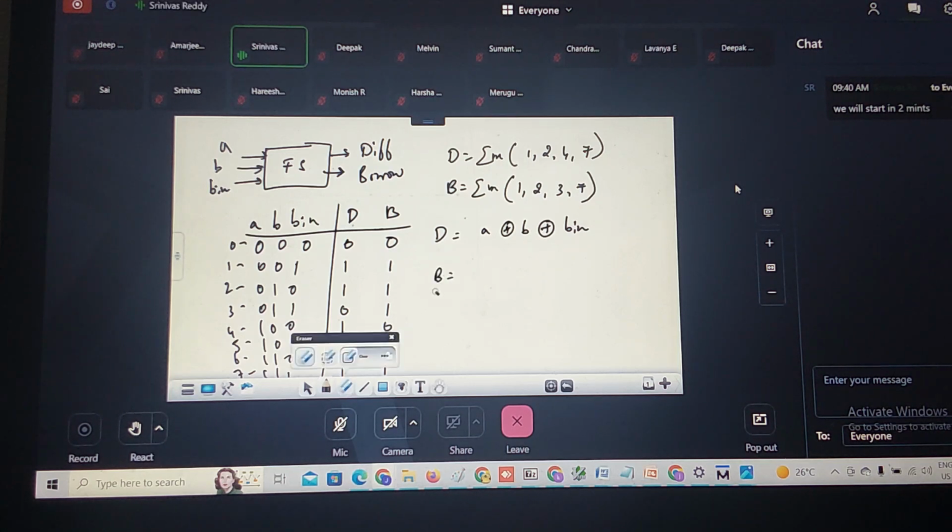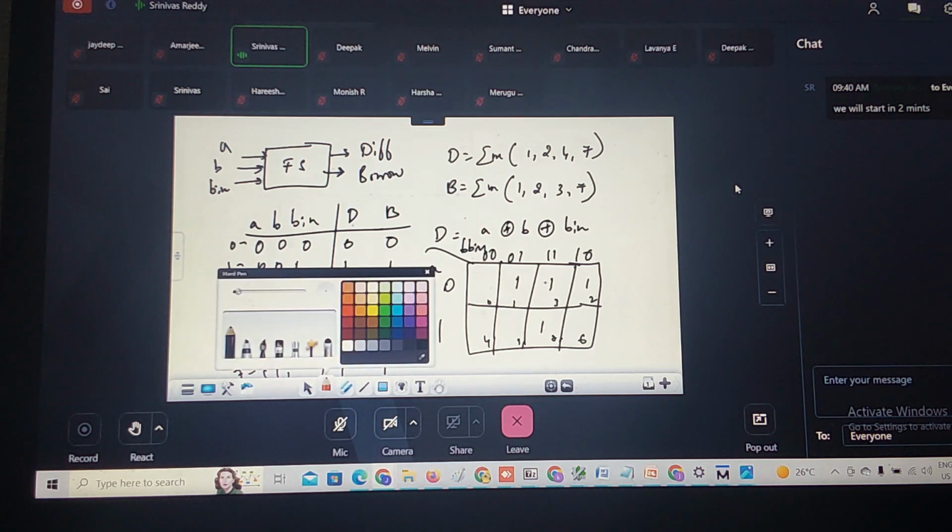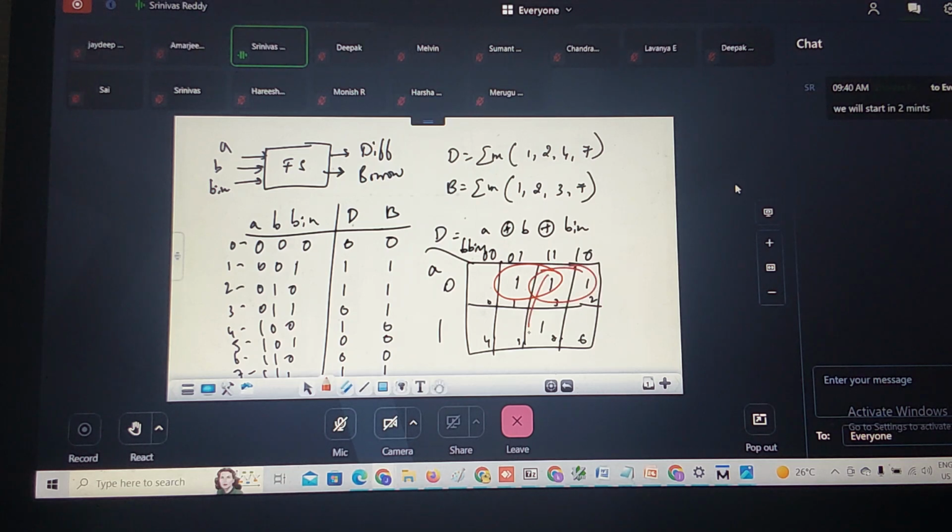What is the borrow expression? Let us construct the K map for this. Correct. This is A, B, B in, with 0, 1 and 0, 0, 0, 1, 1, 1, 1, 0. What are the cells that are ones in this case? This is the K map structure, correct? Graphical method. So 1 cell is 1, then 2 cell is 1, 3 cell is 1, 7 cell is 1. So what is the possible grouping? 2 ones grouping is possible.